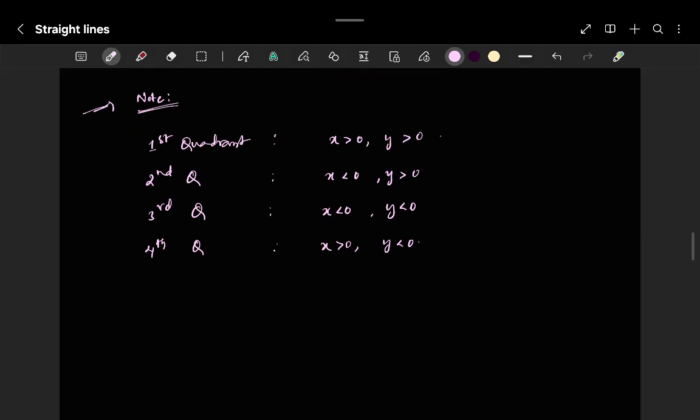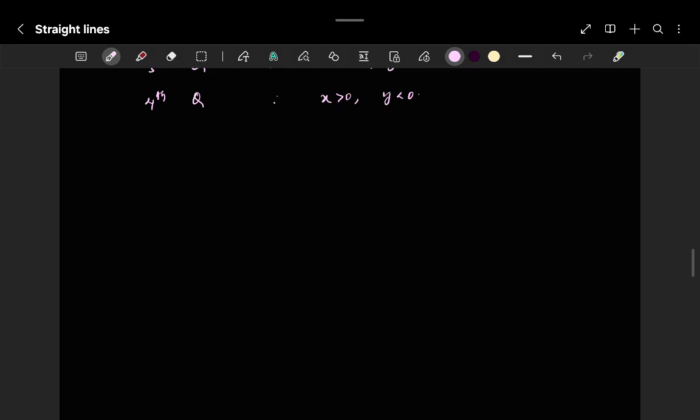Take the next heading as distance of a point, distance between 2 points.